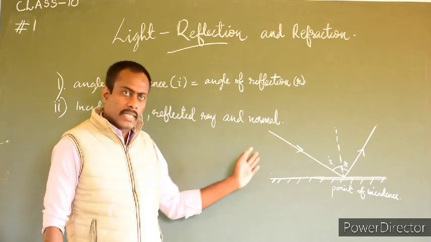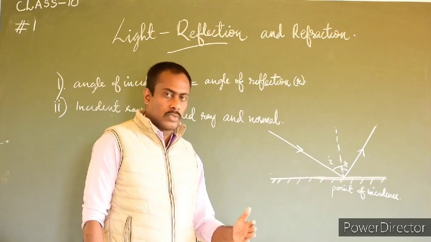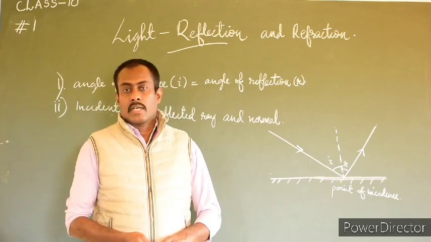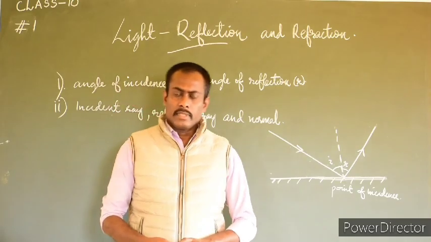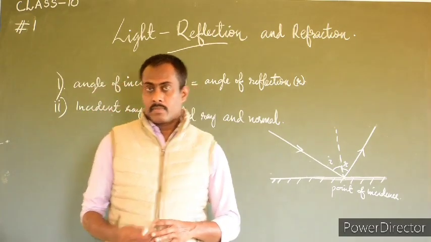So a mirror generally reflects light. Since one side of the mirror is highly smooth, a mirror reflects the maximum amount of light which falls on it. Then, there are different kinds of mirrors.